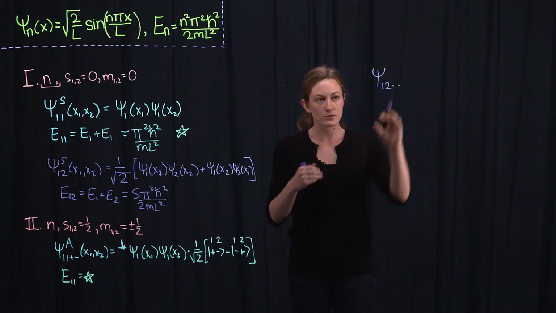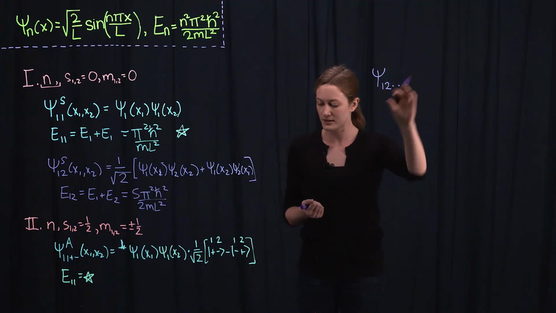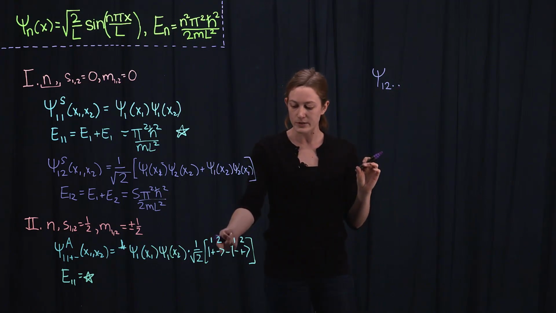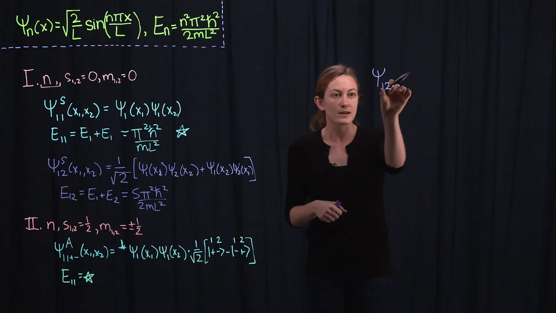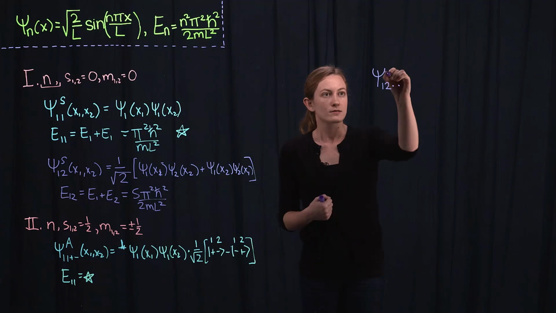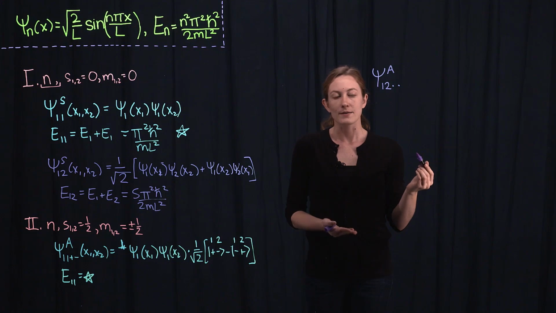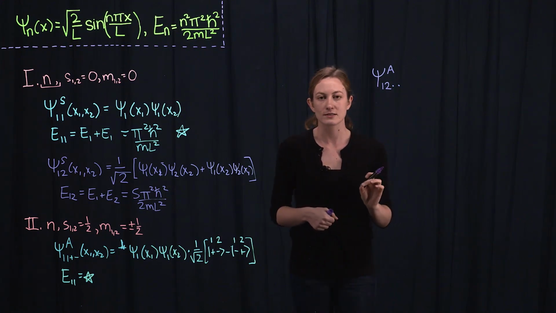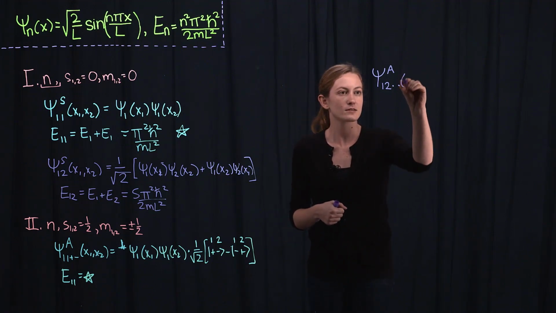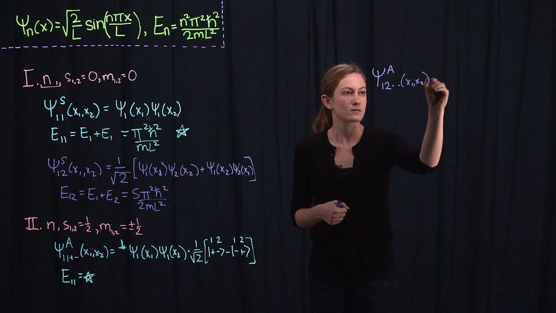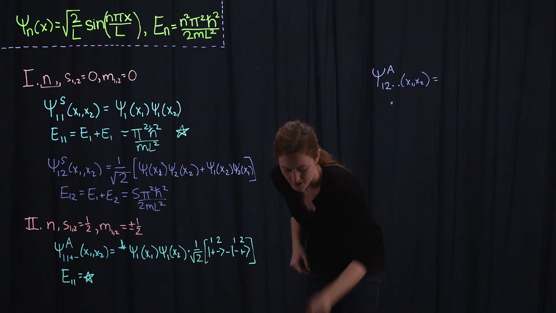But now, since the two particles have different quantum numbers n, they can have whatever spin they want. One of them could have plus, one of them could have minus, or they could both have plus, they could both have minus, because n and m are different for the particles. So there will actually be 4 degenerate combinations of the spin and spatial wave functions. There will be 4 degenerate possibilities for the wave function of these two particles. So I'll write those 4 possibilities in a second.